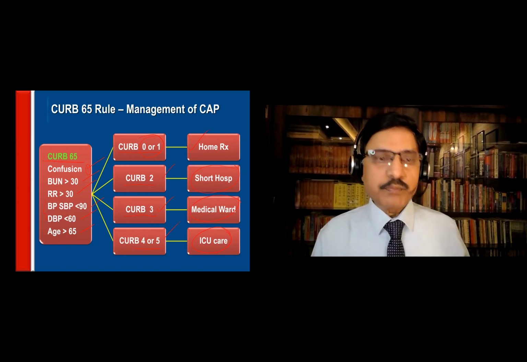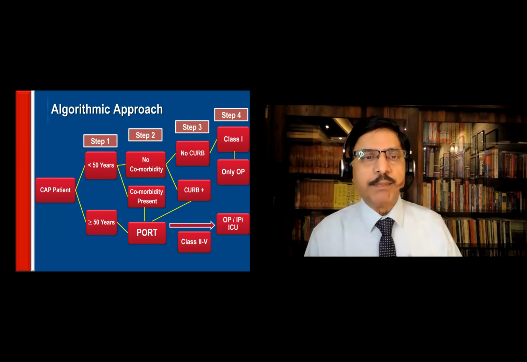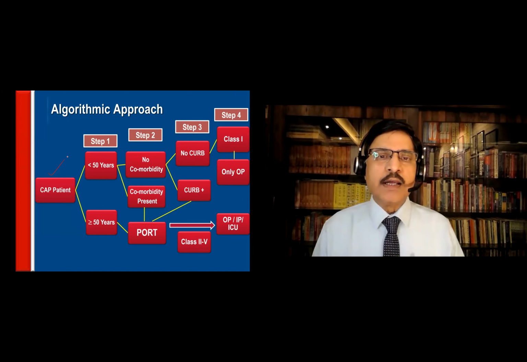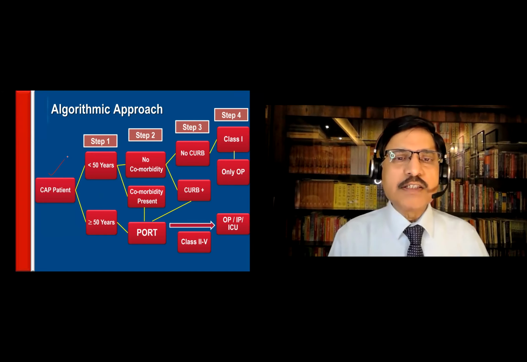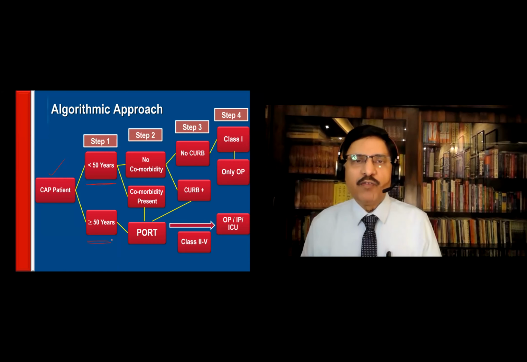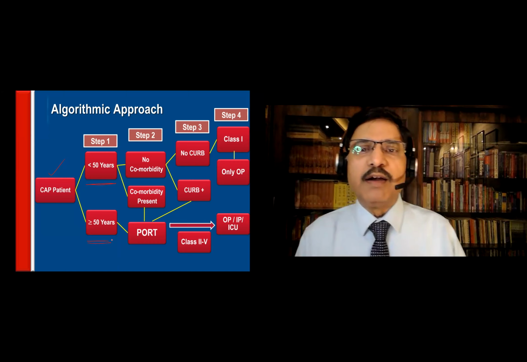Okay. Now, algorithmic approach, step by step. There is a CAP patient who is having the history, physicals, and an X-ray evidence. The first step is, what is the age of the patient? Is it less than 50 or more than 50? Because we know the greater the age, the greater will be the morbidity and mortality.